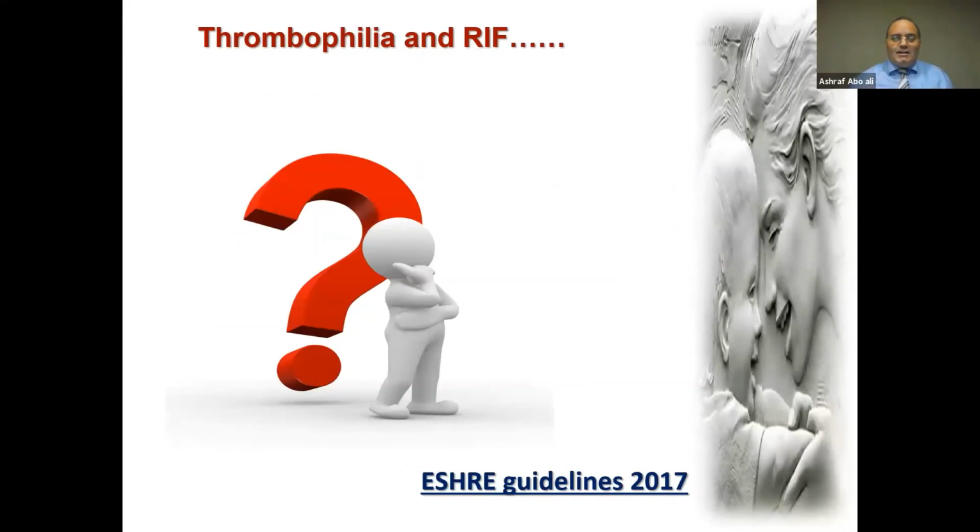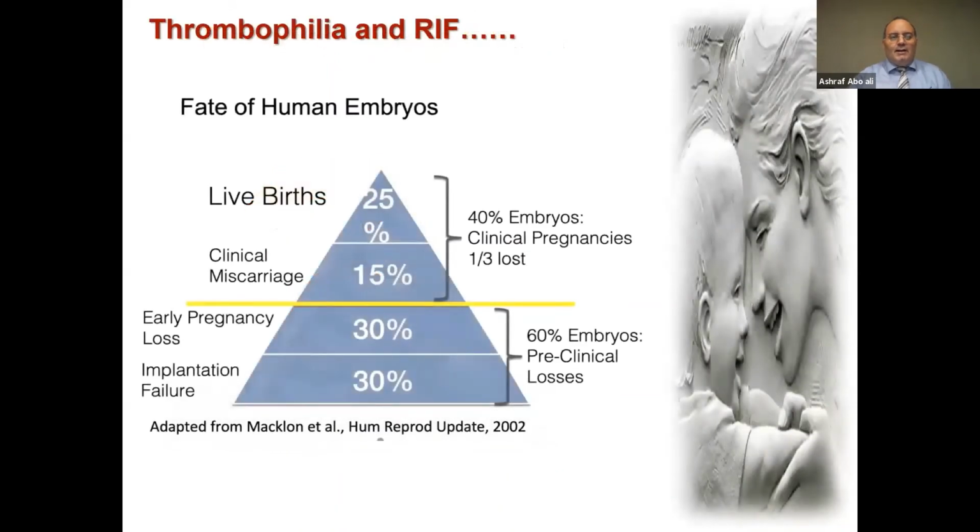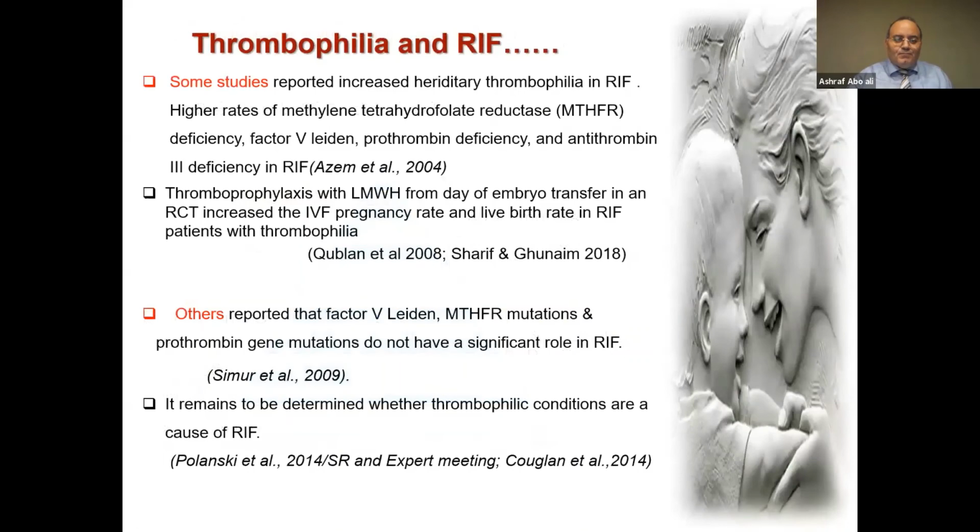Our second question today is about recurrent implantation failure, and thanks to Professor Hamid, he gave a lot in this lecture. For the part of thrombophilia, as we know, the live birth rate of the total fate of the human embryo is just 25%. There are a lot of preclinical losses in implantation failure, in early pregnancy loss, and clinical miscarriage. So some studies reported increased hereditary thrombophilia in recurrent implantation failure, with higher rates of methylenetetrahydrofolate reductase deficiency, factor V, prothrombin deficiency, and antithrombin III deficiency.